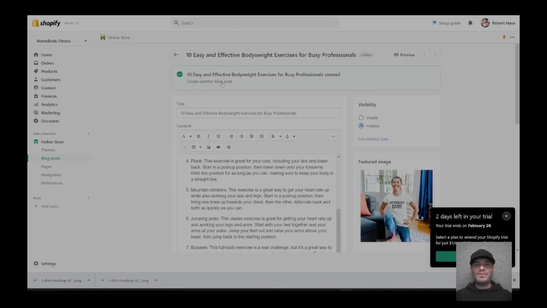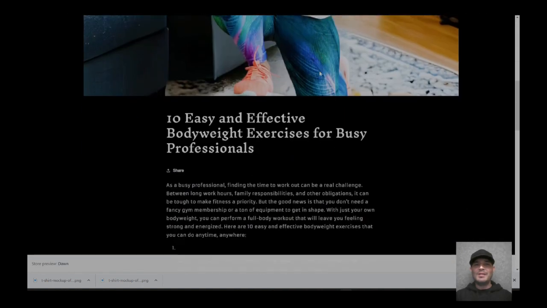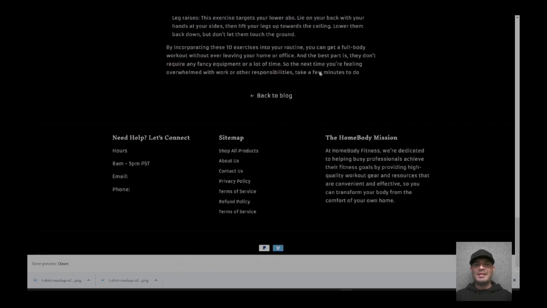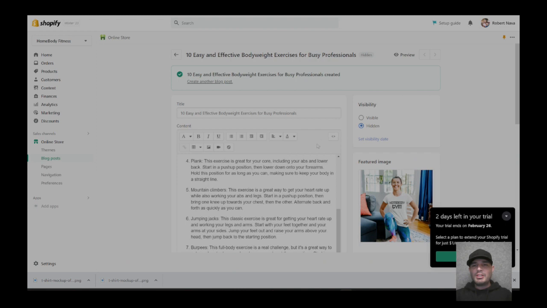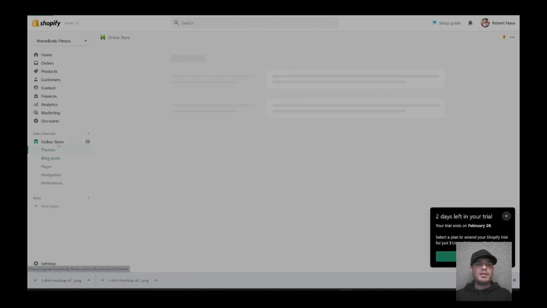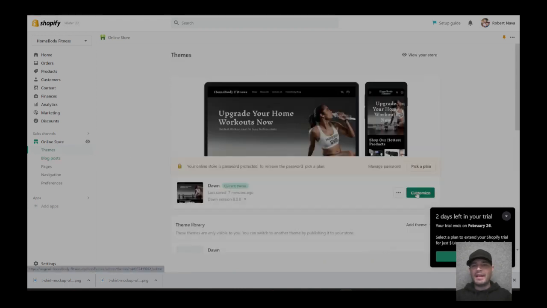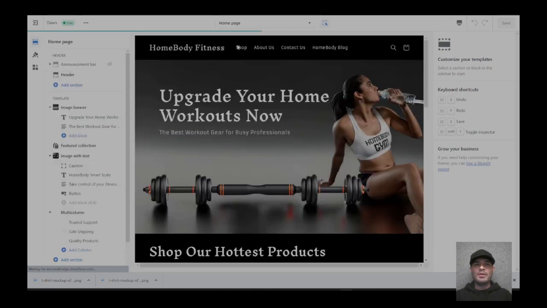We could go ahead and view this. Let's see, how do we view it? Preview. And this is what it's going to look like. It's got that big image and that post down there. I think that's a really good one. And because we changed the name of this blog post, or the blog itself, we're going to go back and have to edit the home page, or not the home page, but this menu up here. That's where I'm going wrong.